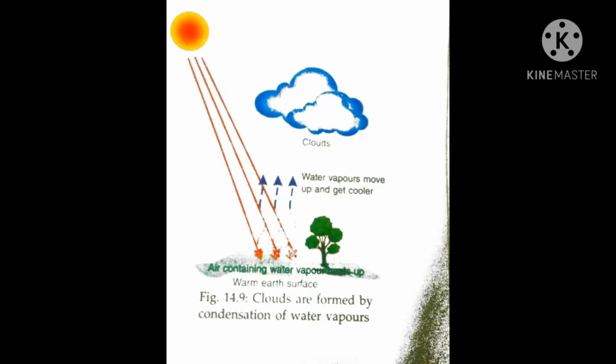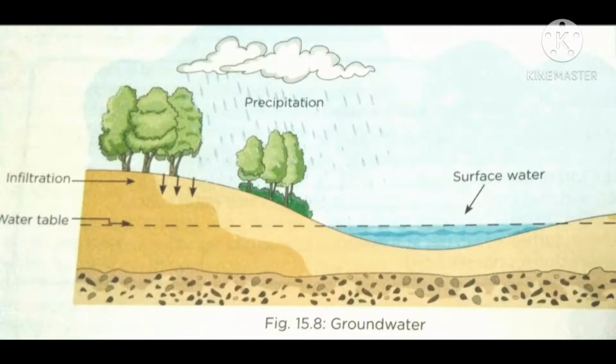In this way, clouds are formed. Water in the clouds falls back on the earth as rain, snow, or hail.